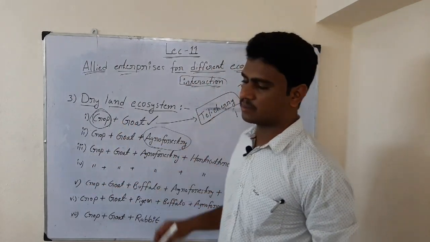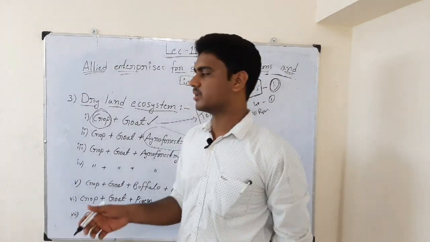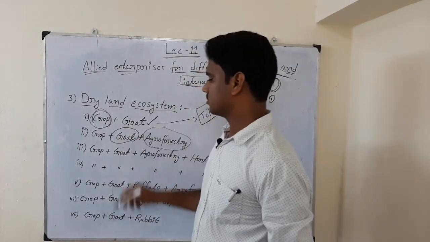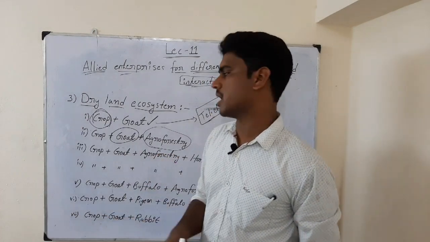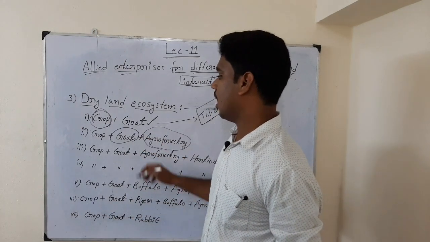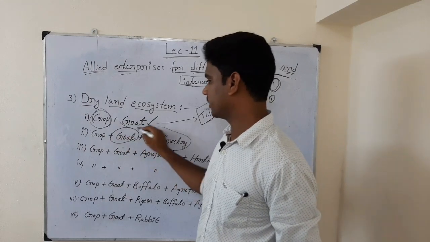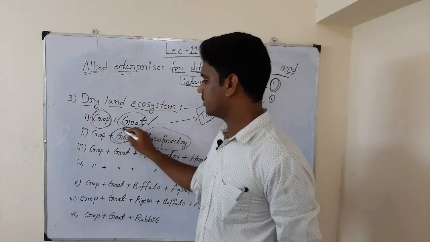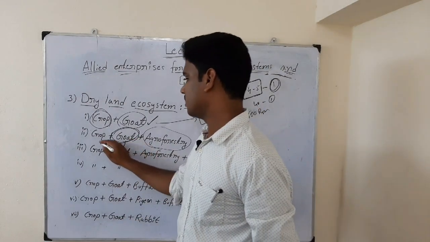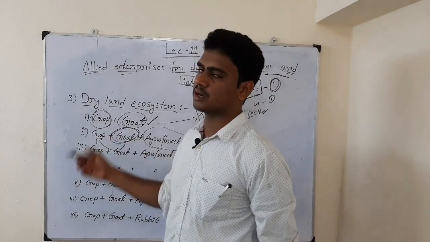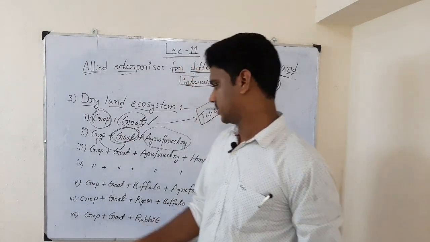Some of the tree species can be fed to the goat. So when we raise forestry, after the trees are well matured, we can cut the branches and feed them to the goat. How does the goat help the other components even here? By feeding in the field, the droppings or excretion of the goat become manure to the crop, and indirectly the crop will be benefited.